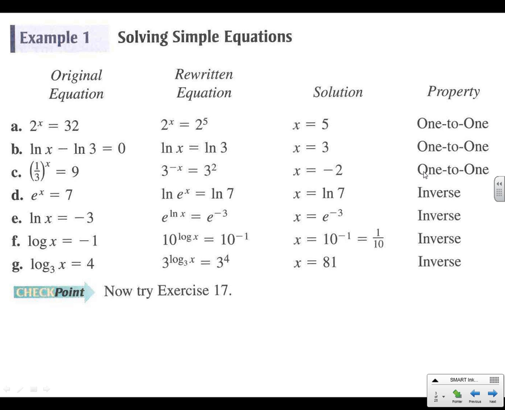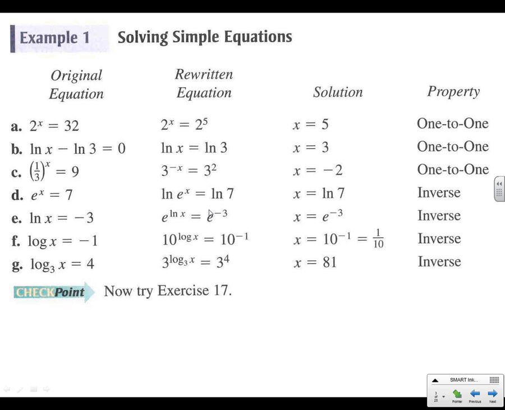All right, so that's the one-to-one. We can also use the inverse. So if we ever have an e, what cancels that out? Natural log would. But if we add natural log to the left, we've got to add it to the right. So now we have natural log of e, that's going to cancel. We'll just have x. Natural log of 7 doesn't cancel, so x is the natural log of 7. See the same thing here. How do we get rid of natural log? We do e to the natural log. But if we do it on the left, we have to do it on the right. e to the negative 3. So e to the natural log cancels out. We're left with x. And on the right, we've got e to the negative 3.